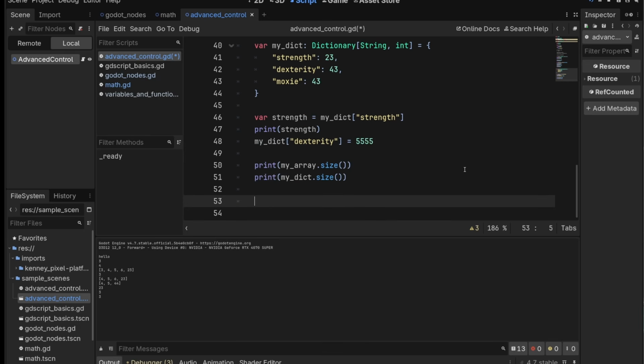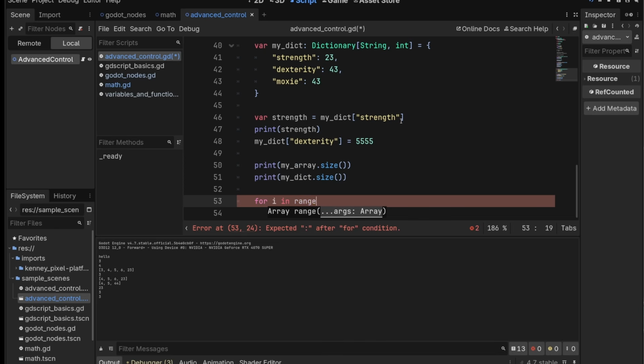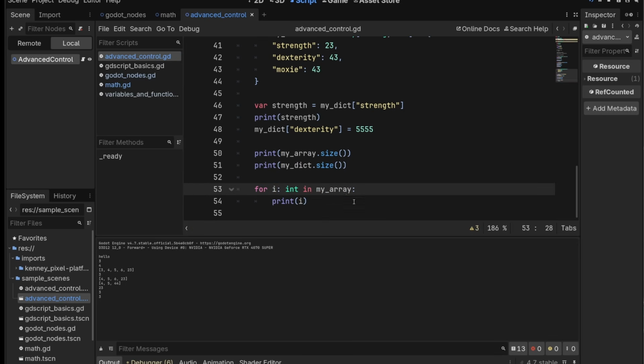But what I do want to do is show you how you can loop over one of these. So remember loops from the first section. We can go for i in myArray. So before we did range, and then we did some numbers, you can also loop over elements in a collection. So for i in array, and then we can print i. So we'll see. What do you think this is going to be? It'll probably be 4, 5, 44.